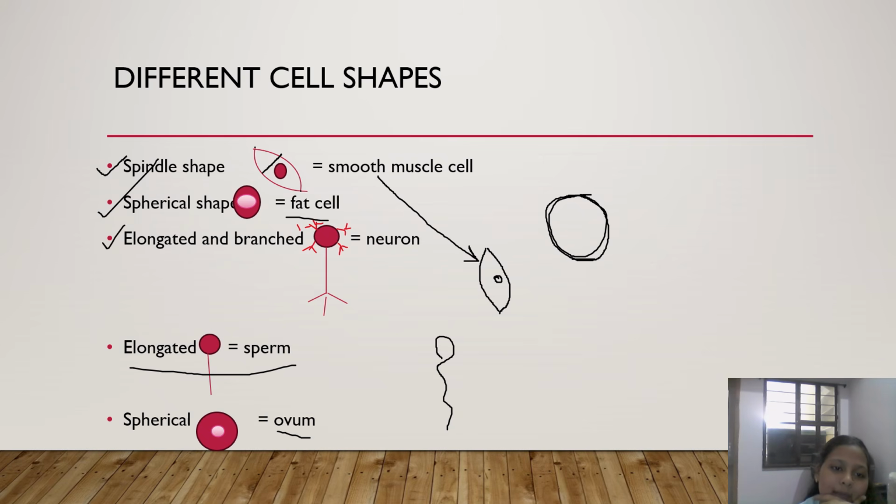A nerve cell is basically elongated. It's like a sperm, but it's branched. There are some branches coming out of it. So this is a sperm, but when these kinds of branches come out of it, it becomes a neuron. I hope this is clear. So we can move forward.